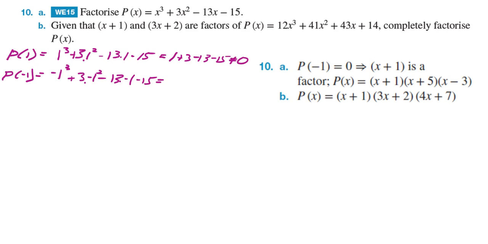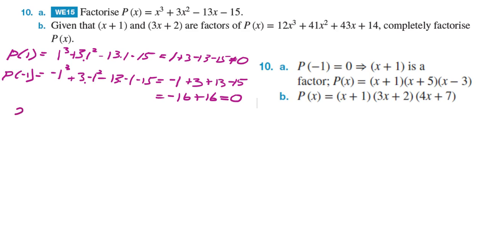Minus 1 times minus 1 times minus 1 is minus 1. Minus 1 squared is 1. 3 times 1 is 3. Minus 13 times minus 1 is plus 13. And minus 15. So if we add together minus 1 and minus 15, we get minus 16. We add together plus 3 and plus 13, we get plus 16. So therefore we can see here that when x is equal to negative 1, p of x is equal to 0.